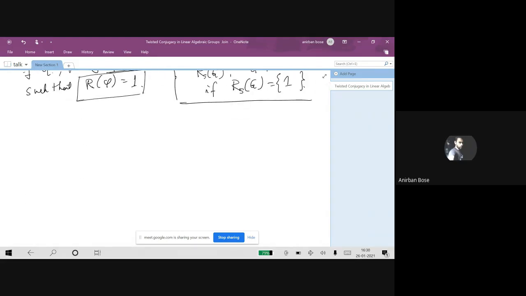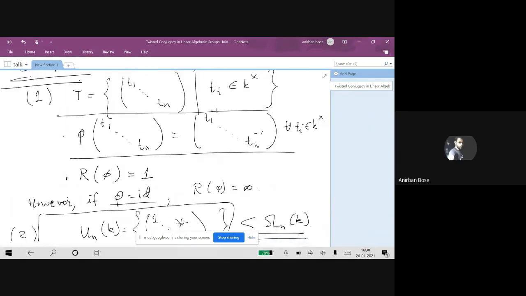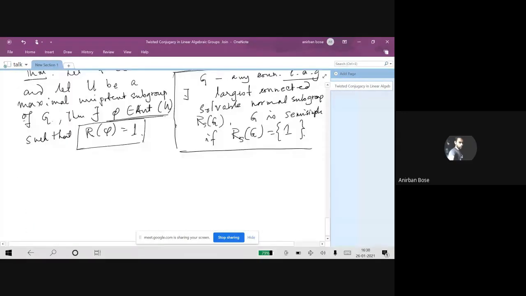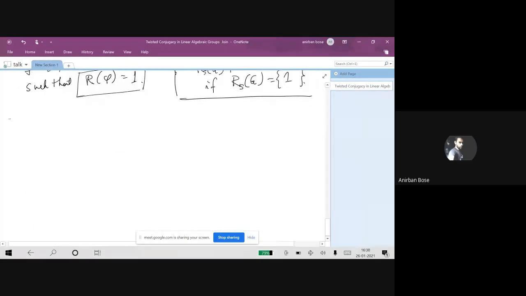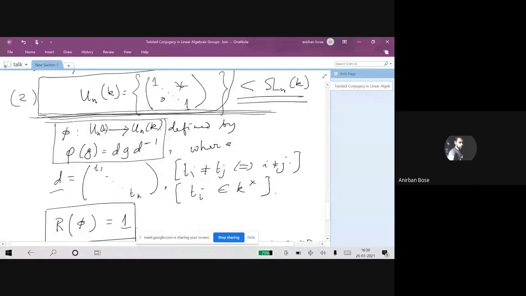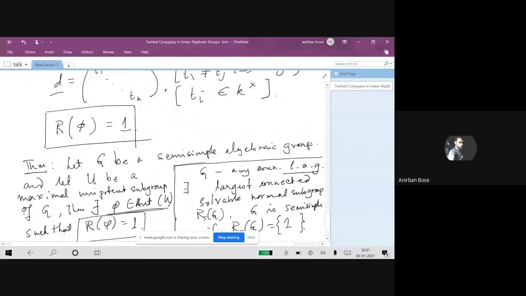Okay. Now let me mention something. So this example 1 and example 2, and let me write down another example also. Let's take 3 to be this particular example. Let G be equal to T direct product U, where T is a subgroup of the kind which appeared in example 1, and U is a subgroup of the kind which appeared in example 2.